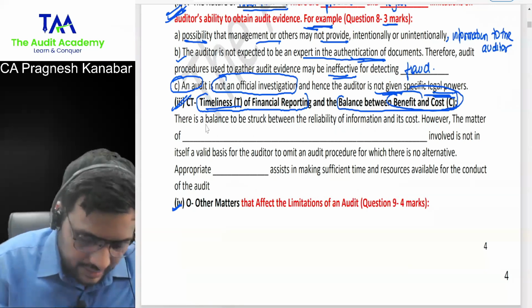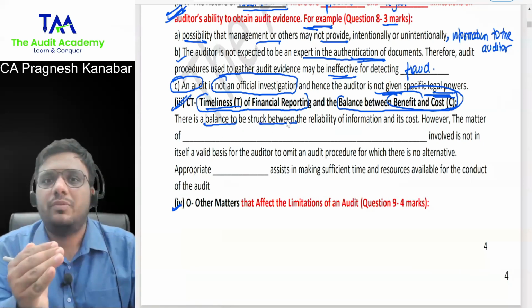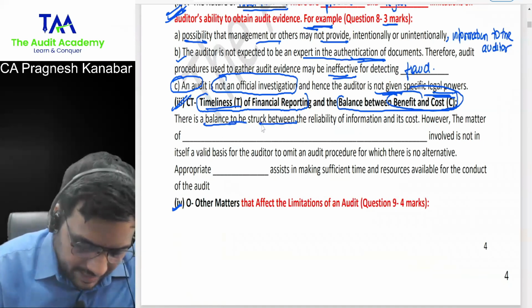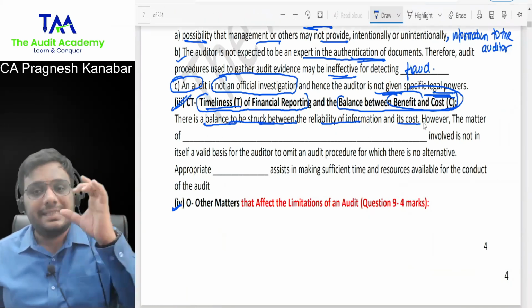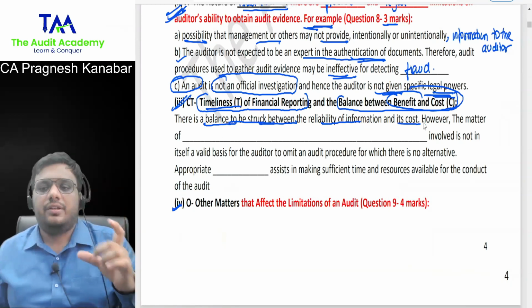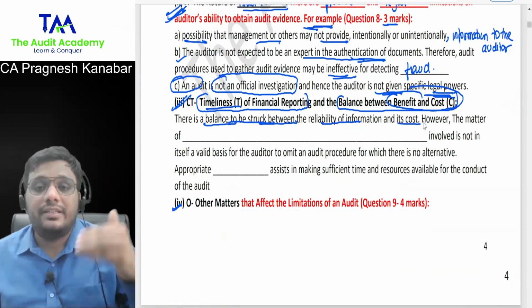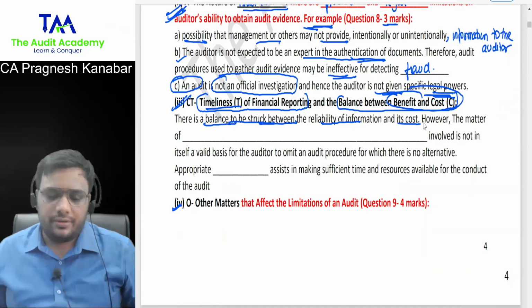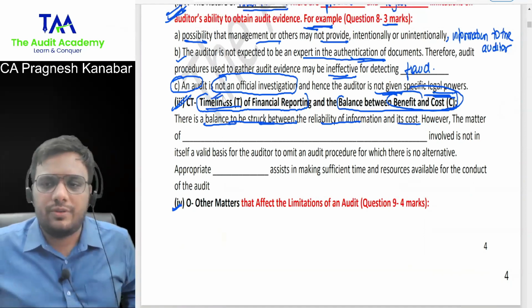Look at this. There is a balance to be struck. When you're writing, the answer should be branded. There is a balance to be struck between reliability of information and its cost. This line students are missing out on. So I want this line. So the auditor has to keep on thinking about whether it is worth incurring the cost or not. Timeliness of financial reporting, students can explain on their own. I have no issues over there.